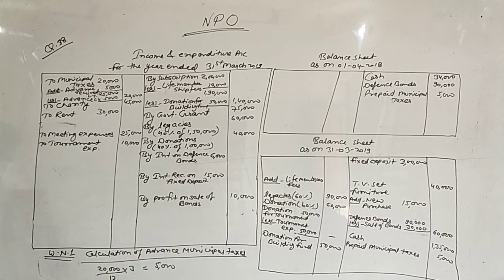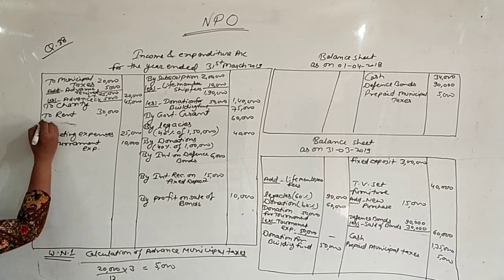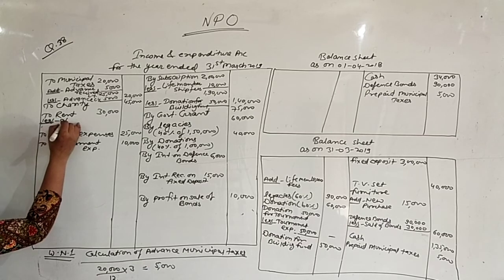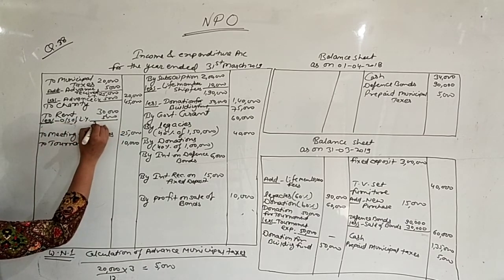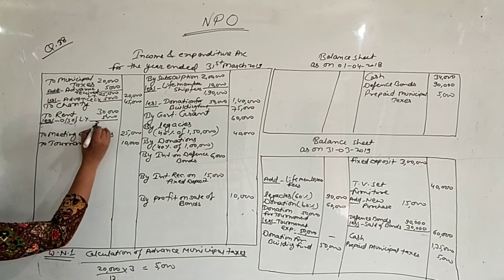Next point, rent 25,000 is related to the year ended 31st March 18 and 2,500 is still owing. 25,000 rupees rent is related to 31st March 18, means it is the outstanding of last year. In your rent amount 5,000 is included of last year. So less outstanding of last year 5,000, so it is 25,000.